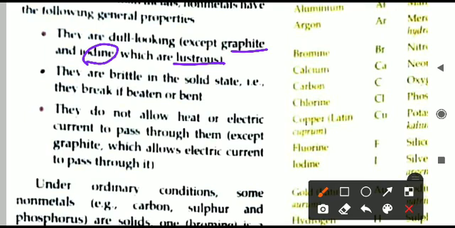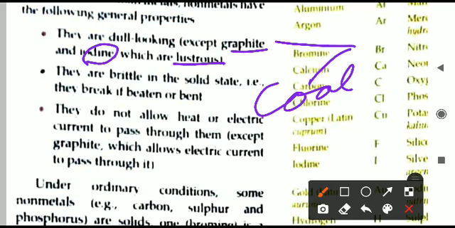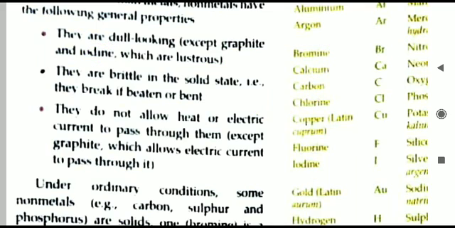Other non-metals, hydrogen, oxygen, even carbon also. Carbon like coal. Coal does not shine. Coal is a form of carbon. Graphite is also a form of carbon. Both are types of carbon only. But one form of carbon, graphite, is shining. Another form of carbon, coal, is not shining. You'll learn in higher classes what the reason for that is. So they are dull looking.